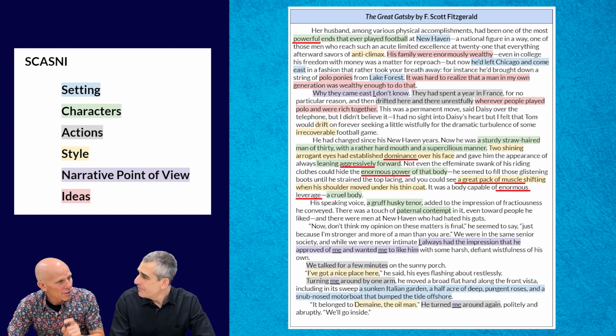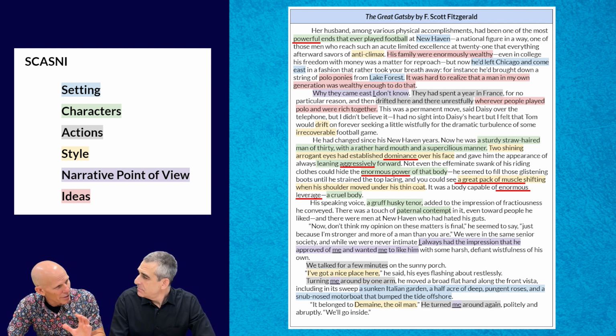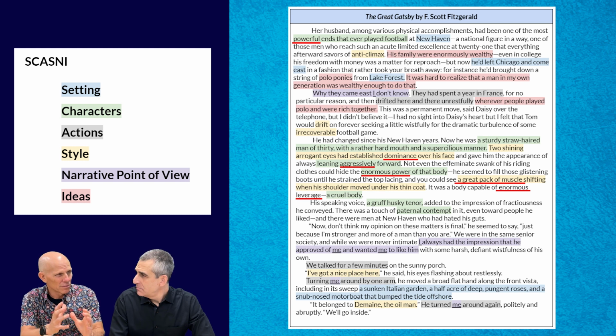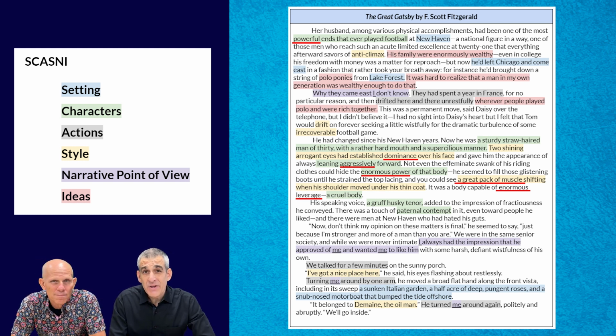The other thing is dominance and power, right? There's a lot of references to the dominance and power that Tom Buchanan exudes. And so that's part of the passage as well. Okay, folks, we hope that in the end you understand how this acronym SCASNY can help you unpack and decipher prose fiction. By applying this acronym, you can find rich meaning and deep understandings and insight in your analysis.